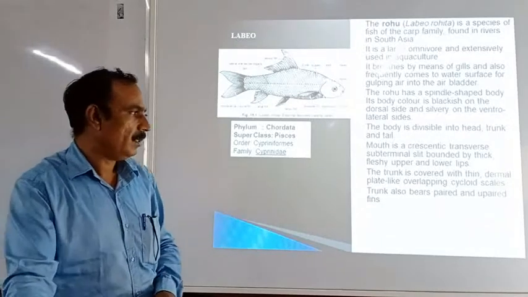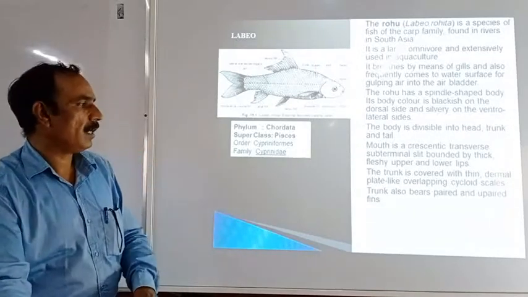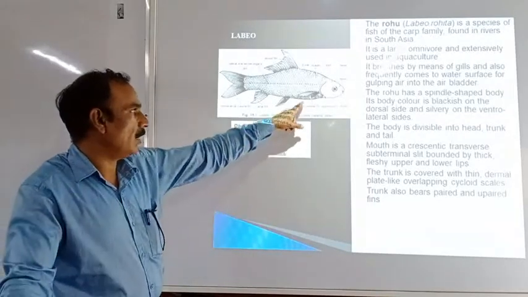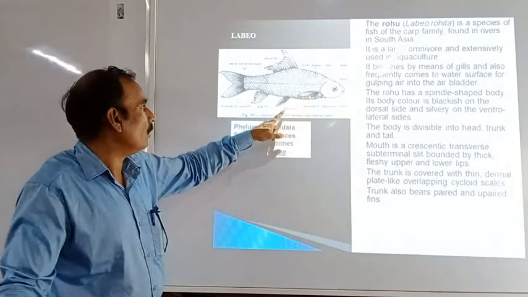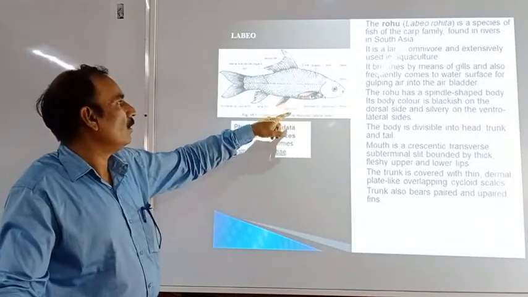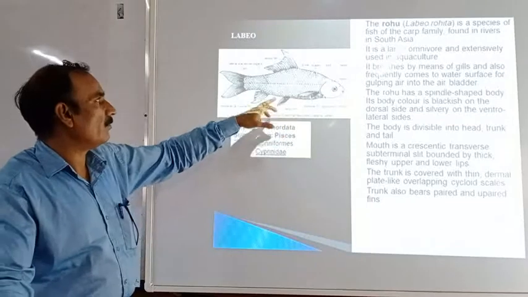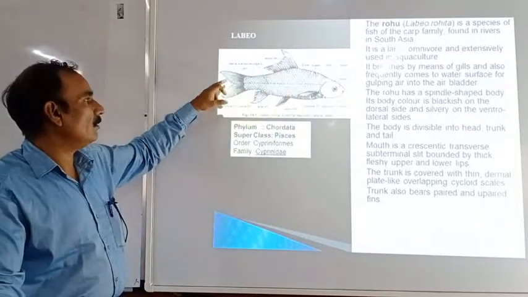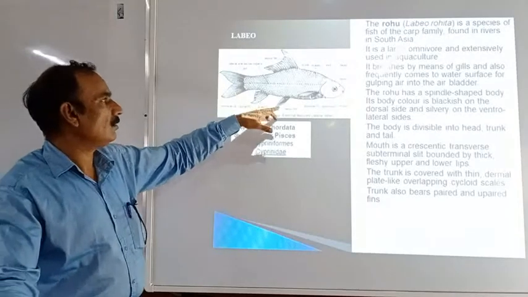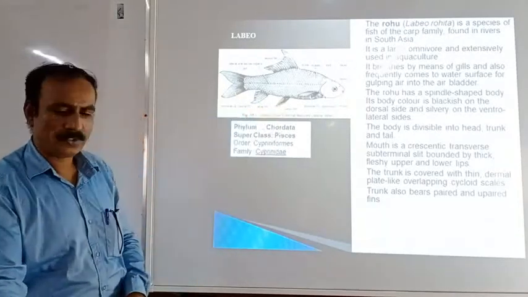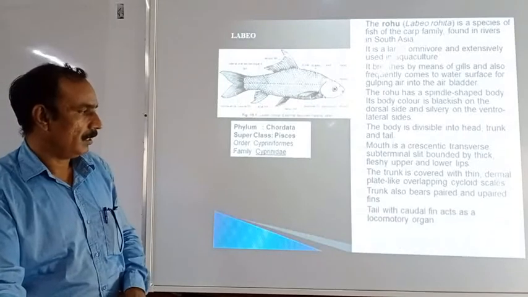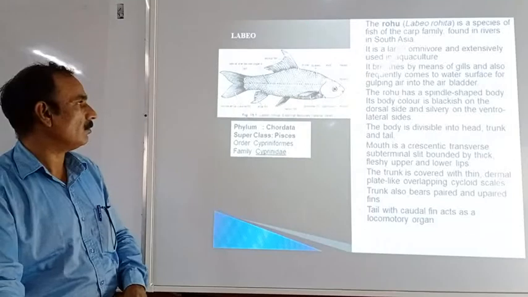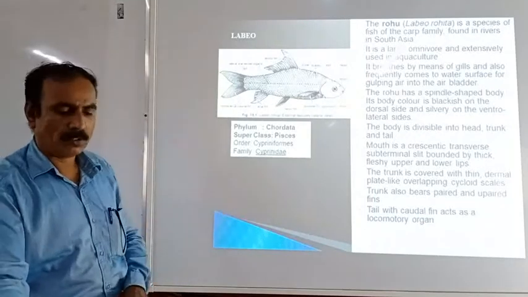Then there are paired and unpaired fins also present. Here you can observe that this is the pectoral fin, then this is the pelvic fin. These are the paired fins, and this is the dorsal fin. Then this is the anal fin, this is the caudal fin. So such paired and unpaired fins are present in the Labeo. The caudal fin acts as a locomotory organ for locomotion. This caudal fin is used by the fish.